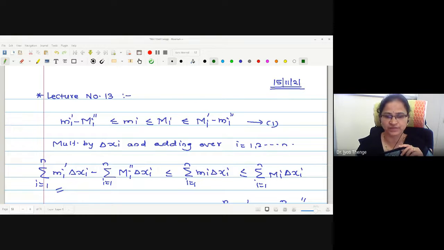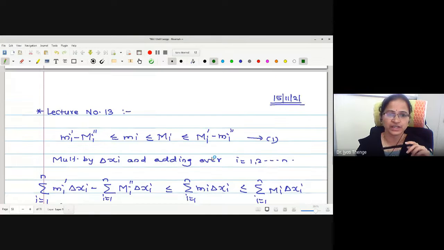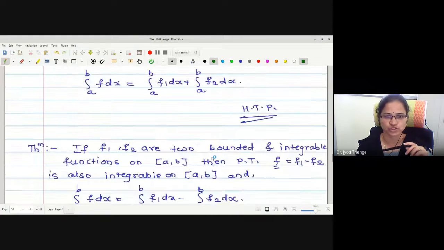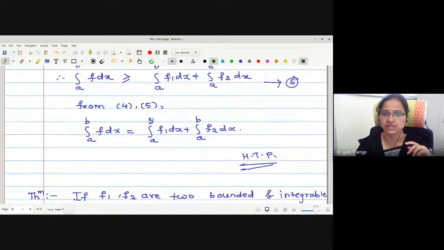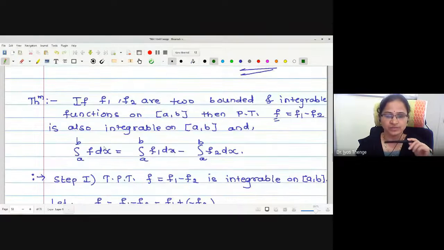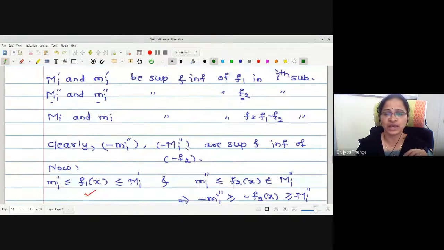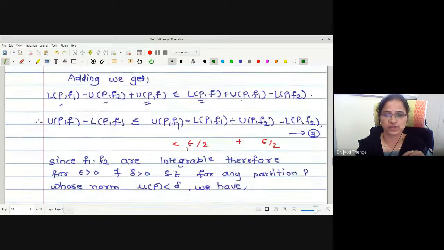In the last lecture, we completed two important theorems. We proved that the integrability of the addition of two functions gives the addition of the respective integrations. And in the second theorem, we proved that the integration of the difference of two functions is the difference of the respective integrations.